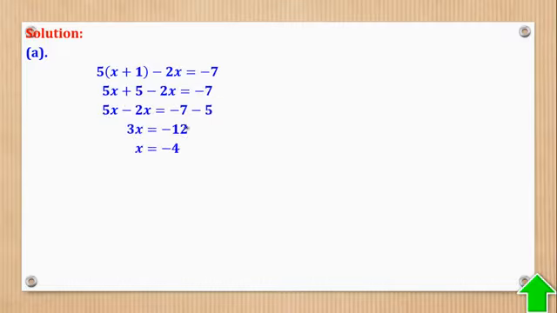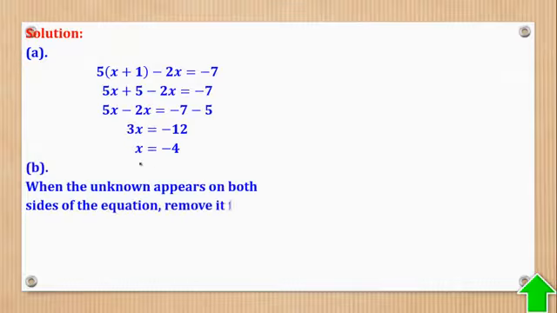Then divide both sides. Now I think you realize that here I've skipped a step where you have to show that this divides by 3 and this divides by 3, and later this cancels with this to remain with x. I've skipped all those steps because it is okay for this level to move from here to here. So when the unknown appears on both sides of the equation, remove it from one side.